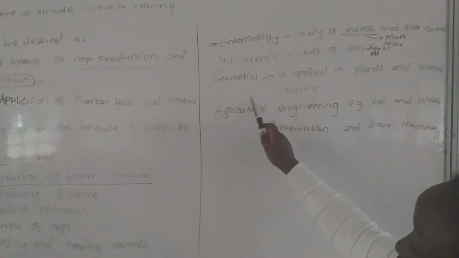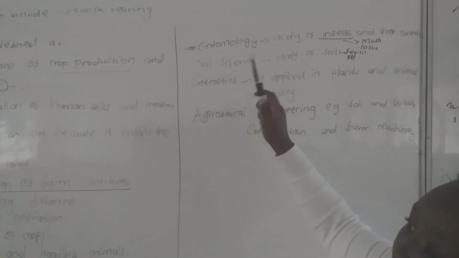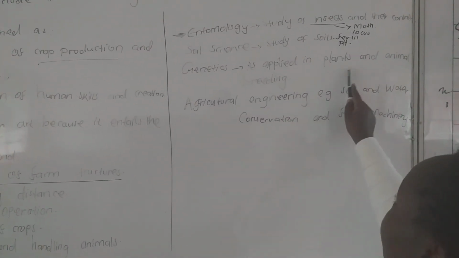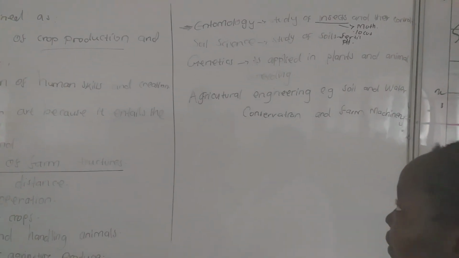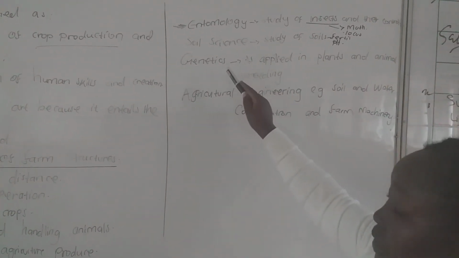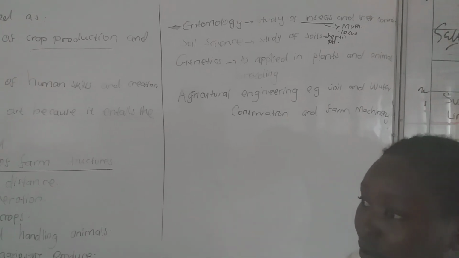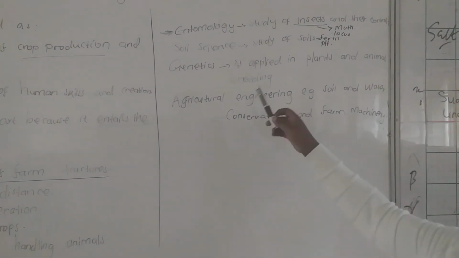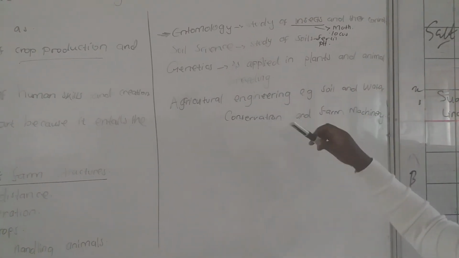We have genetics. This is just the study of variations, and it is always applied in plant and animal breeding. We can use genetics to determine which animals are going to be the parents of the following generation.